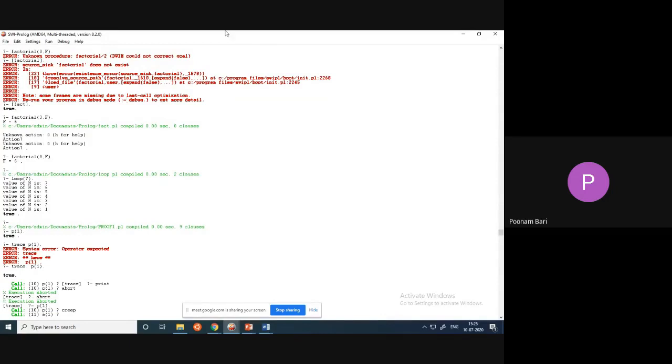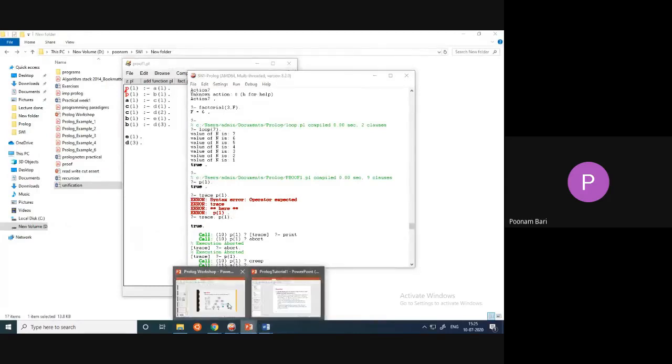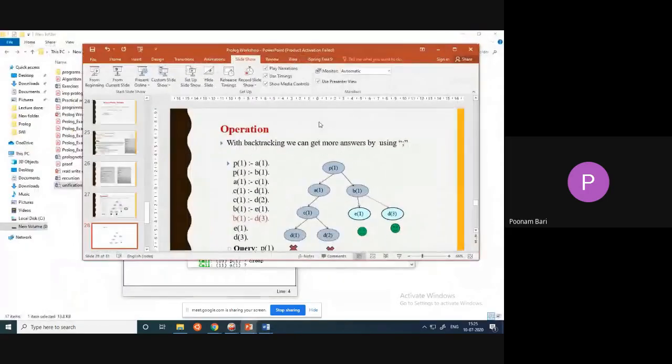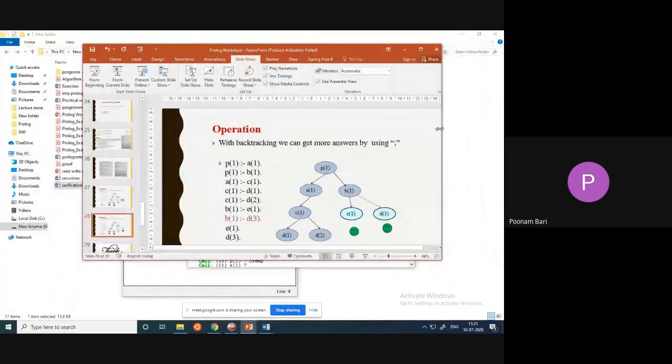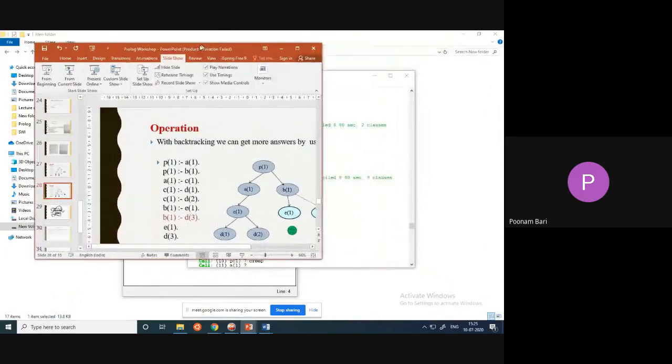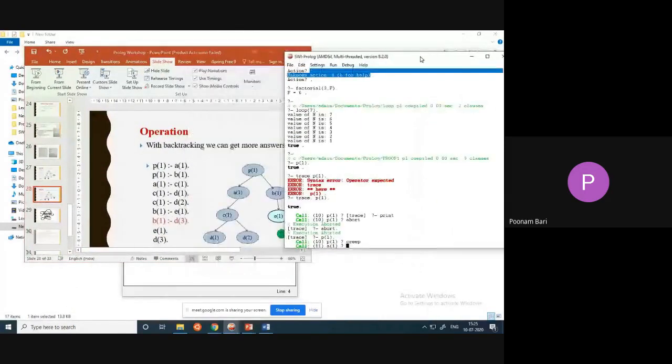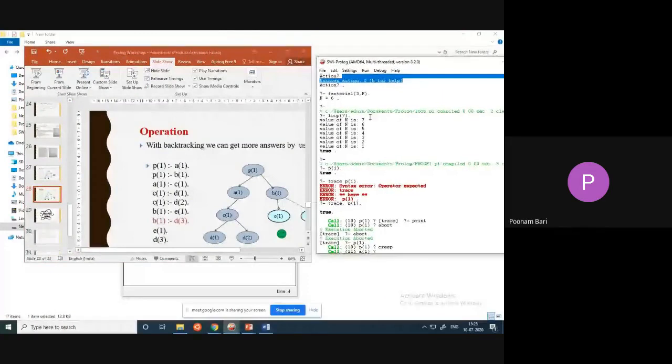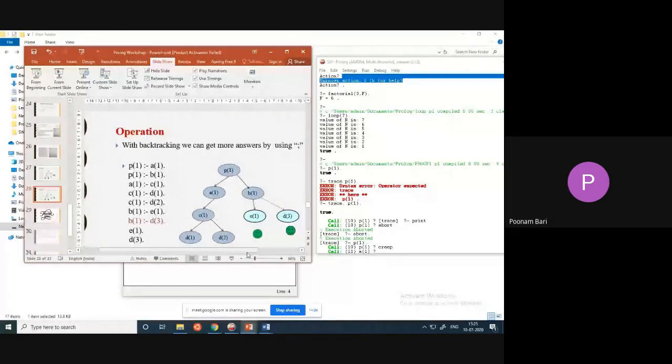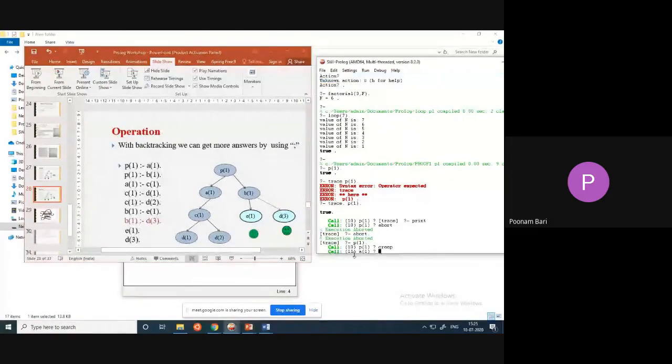Here the tree is also there. I will show the tree also simultaneously. So P of 1, then it went to A of 1, then C of 1.